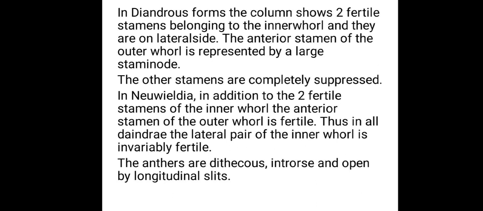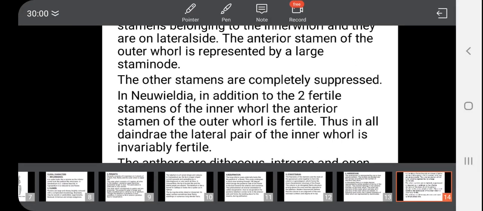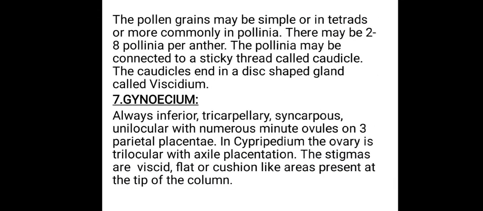Anther features, if you observe: the anthers are dithecous, introrse, and longitudinal dehiscence will occur. In this Orchidaceae family, pollen grains may be simple or present in tetrads. Sometimes, in some species, they are commonly present in pollinia. Here 2 to 8 pollinia are there for one anther.